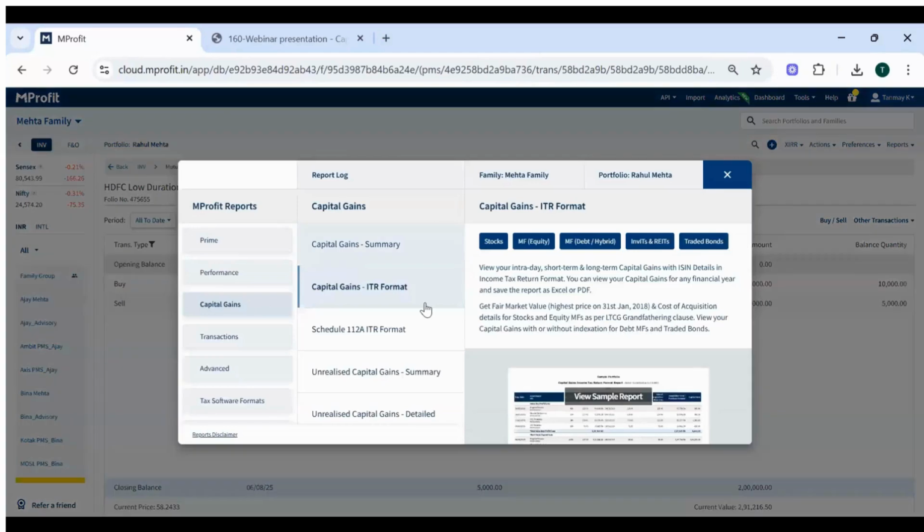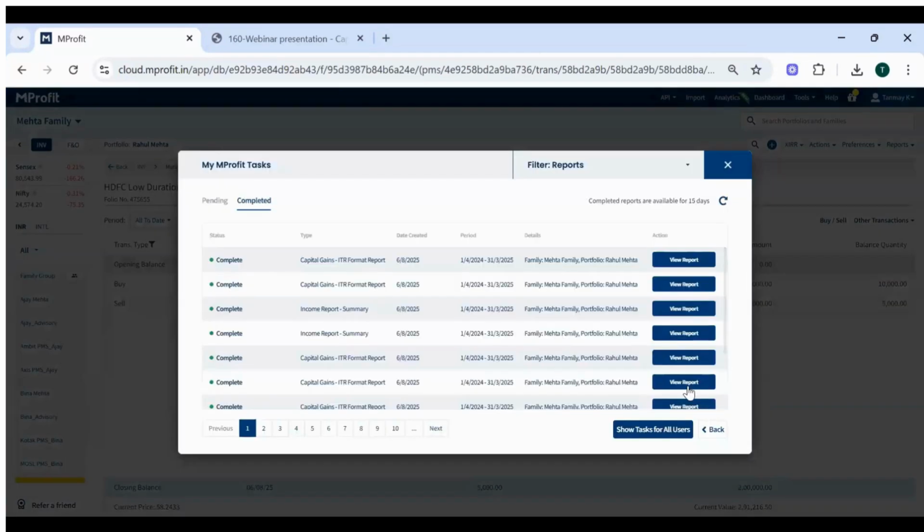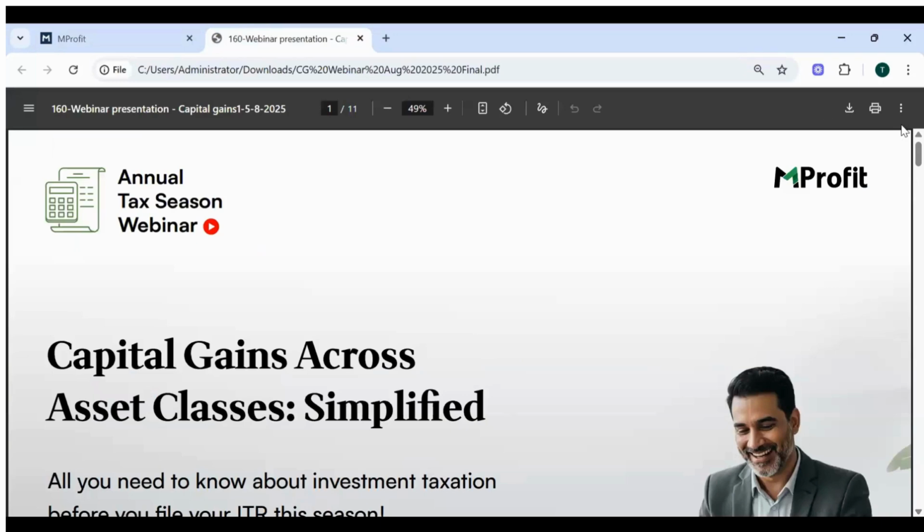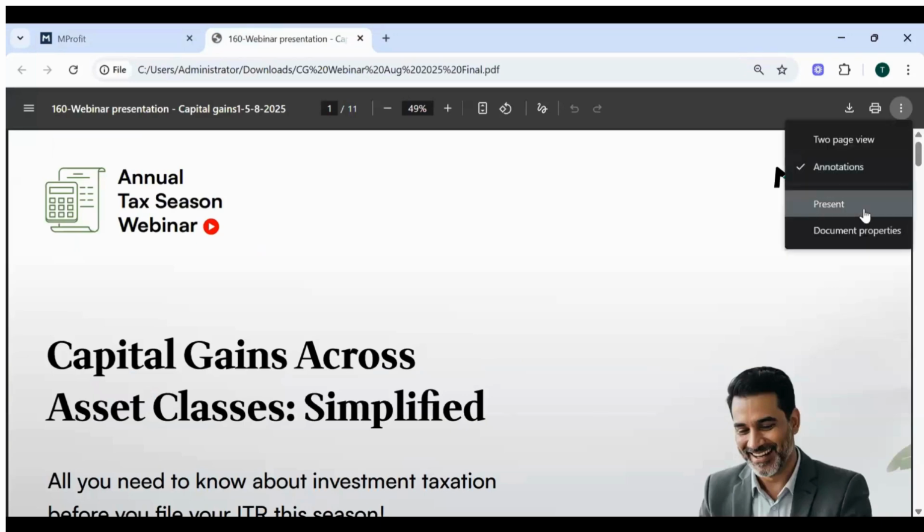So I'll just show you one report. In this case, if you look at the fifth entry in the short-term section, HDFC Low Duration Fund, the purchase was in June 2023 and the sale was in October 2024. No matter when you are selling a fund, if purchased after 1st April 2023, it will be considered a short-term capital gain only. So even if you are selling it after 1 year, 2 years, or 3 years, it will still be shown as a short-term capital gain.